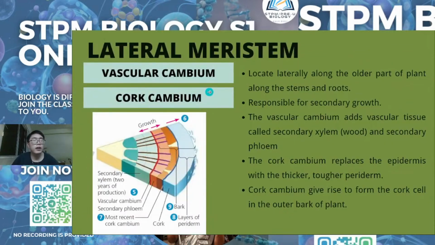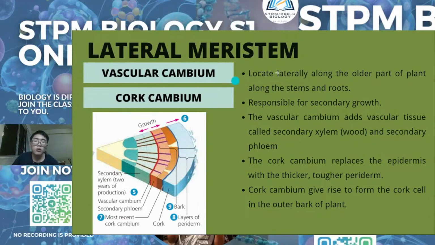Another one is lateral meristematic tissue. For this one, normally it is only for woody plants, because it is responsible for secondary growth. Non-woody plants like the pea plant do not have this tissue, because they do not undergo secondary growth.